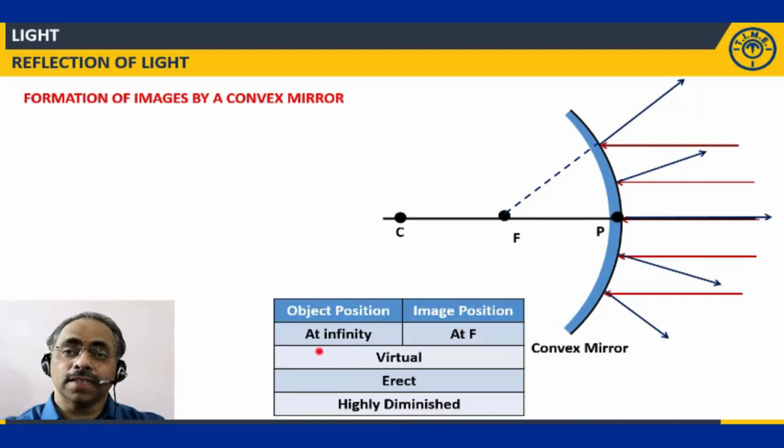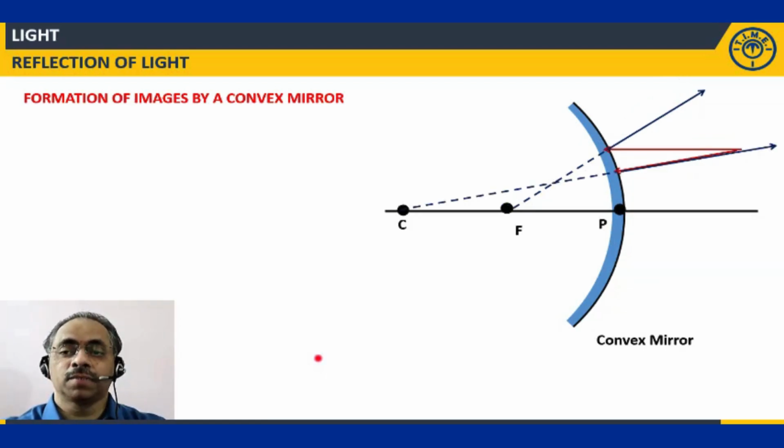Let us now bring the object from infinity towards the mirror, like what we have done in the case of a concave mirror also. So let us now bring the object, placed at this point over here. I am taking two light rays coming like this. So this is the one light ray. After reflection, it appears to diverge from the focus. One light ray directed towards the center is retracing its path. These two light rays appear to meet at this point. So this is the point where the image is formed.